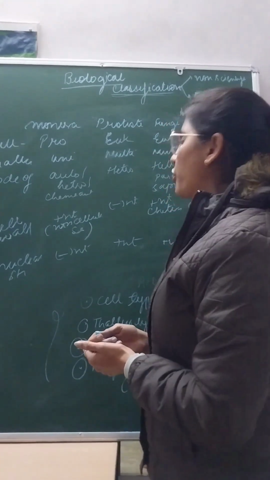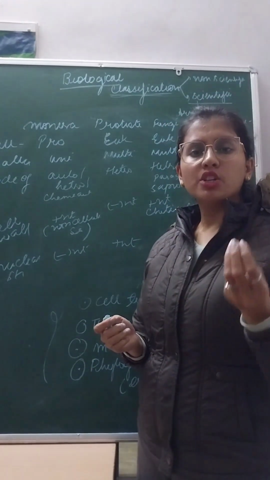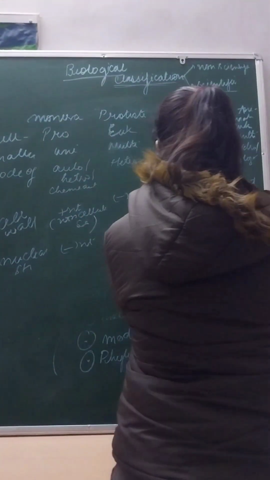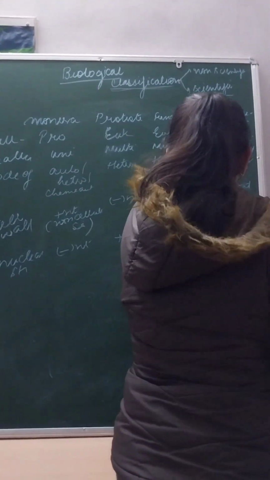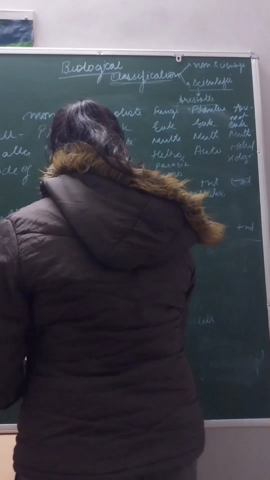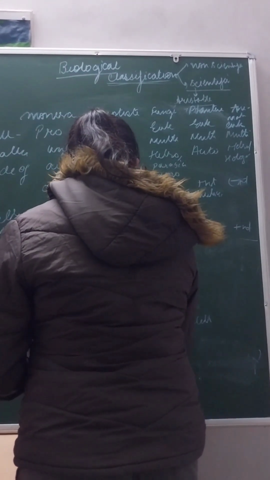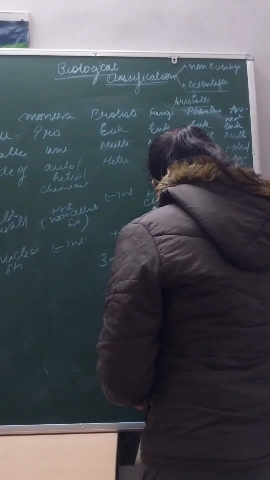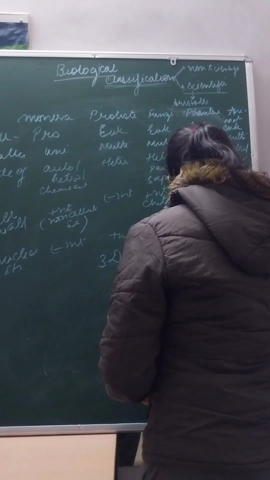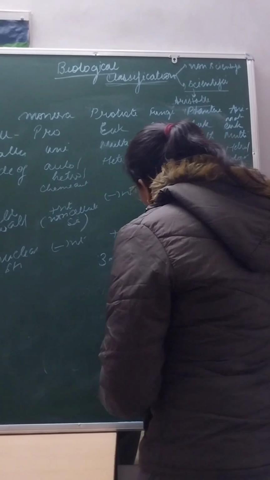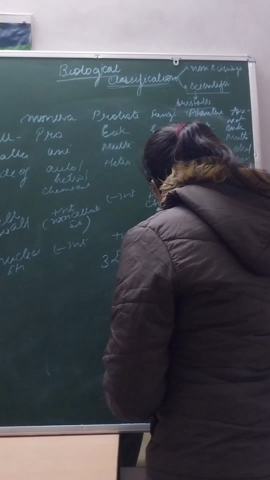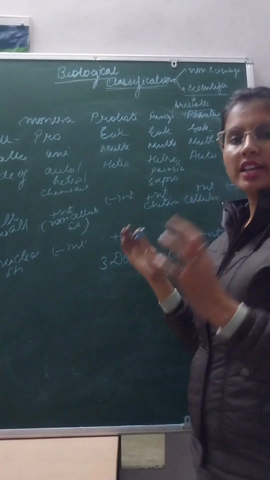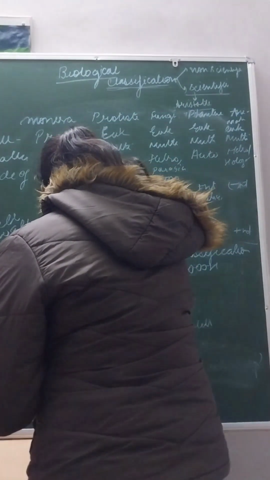After that, we have also seen a new form of classification, that is 3 domain classification. It was given by Carl Woese, in which he has divided all organisms into 3 domains.